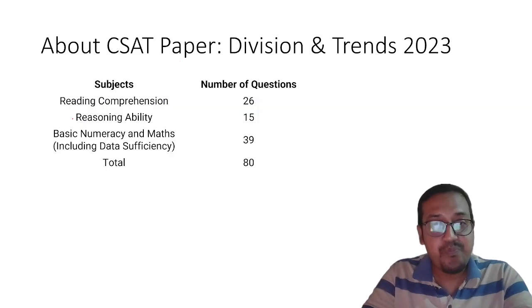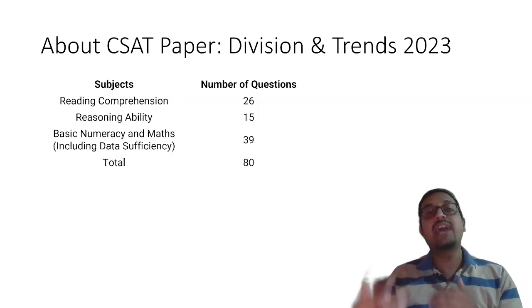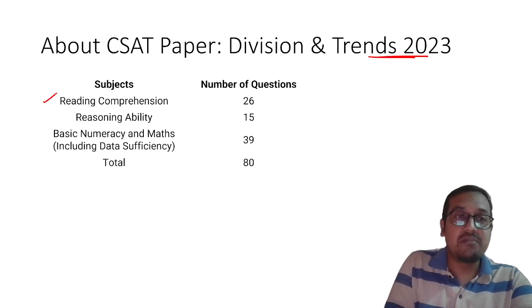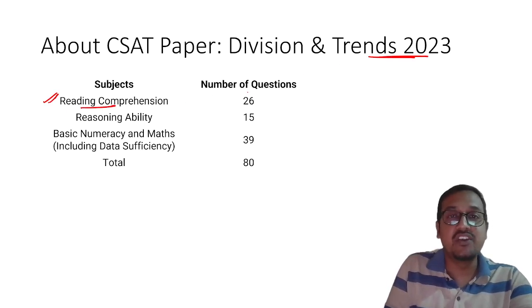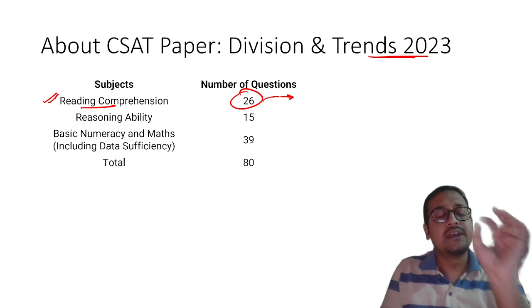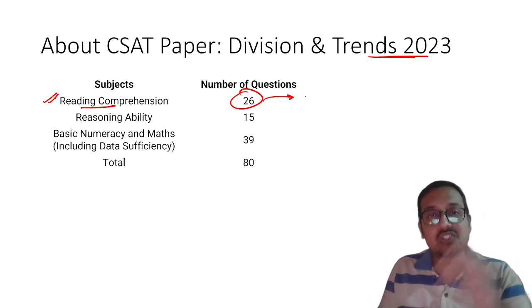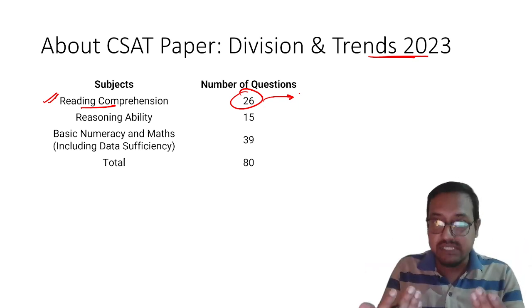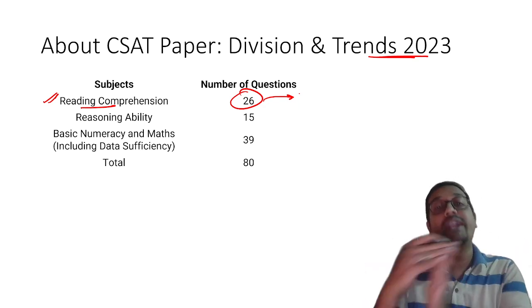Understood? This was the pattern. So what I have done over here, I have taken the 2023 trends again, and I have merged them with reading comprehension. Reading comprehension, 26 questions were there. If you see, it is not the normal reading comprehension which you get in other exams, right? The pattern is quite different.